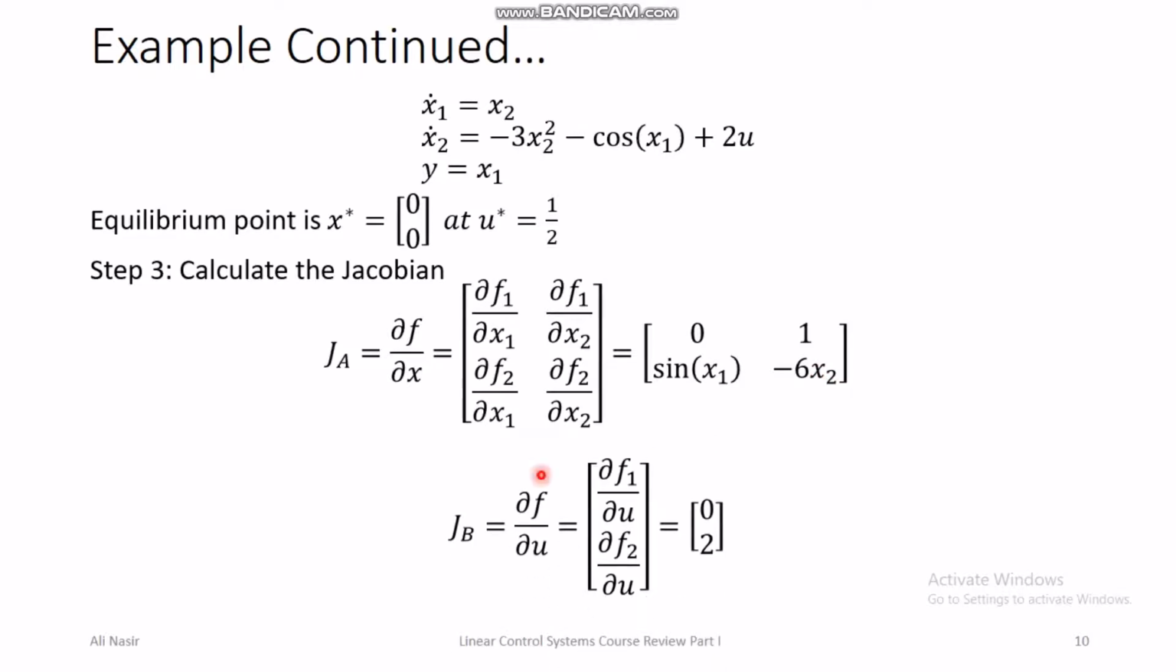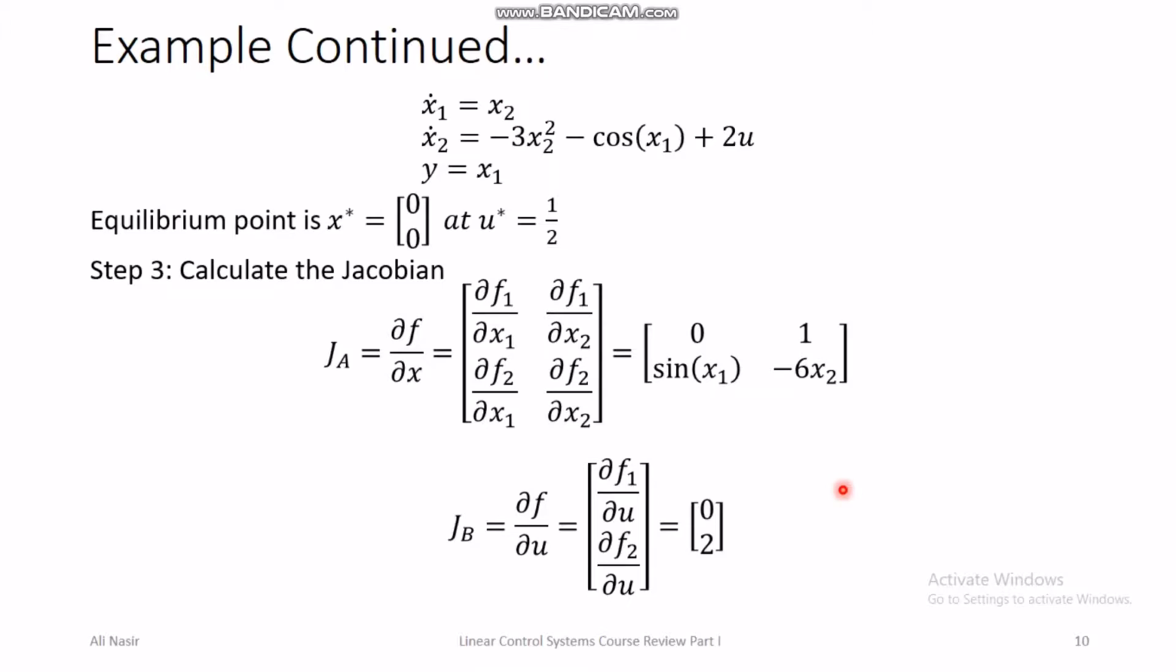Similarly, there is the Jacobian with respect to control. So that will be partial f1 by partial u and partial f2 by partial u, because u is a scalar quantity, so there is only one column in the B Jacobian matrix. So f1 is x2, there is no u here. Derivative with respect to u of x2 is 0, and derivative with respect to u of this whole quantity is 2. So here we have calculated the Jacobian matrices.